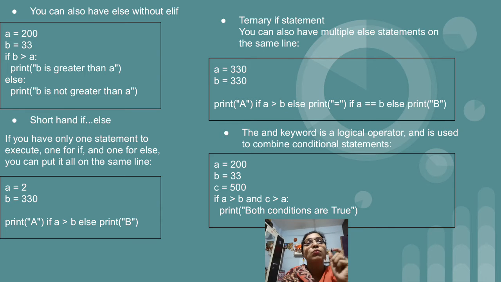So we can check more than one condition. Similarly to AND, we can make use of OR. I hope you know the difference between AND and OR. AND means that when we write conditions separated by AND, all the conditions should be true. If we write OR and have more than one condition, then if any one condition is true, the statement indented inside the if block will still get executed. So in place of AND, you can use the OR logical operator also.